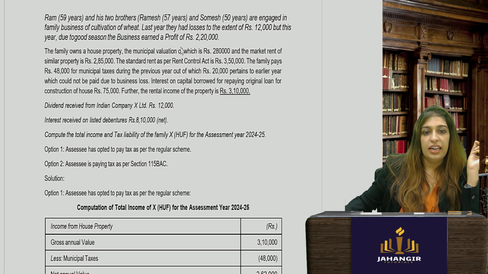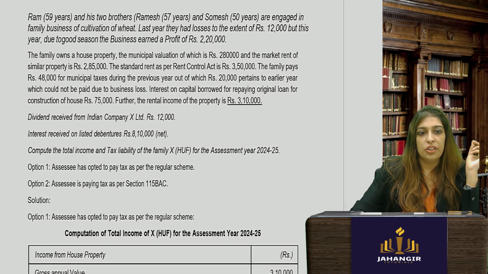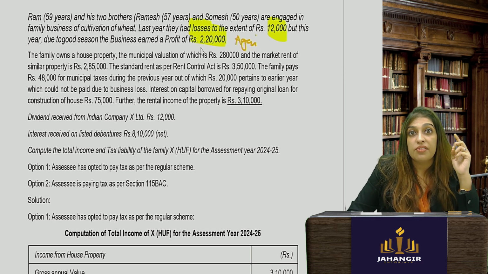Okay, last year they had a loss to the extent of 12,000, but this year, due to good season, the business earned a profit of 2 lakh 20. So this is a loss of 12, and then this is 2 lakh 20. So can I just write for my sake it is agri income? What happens if it is agri income?